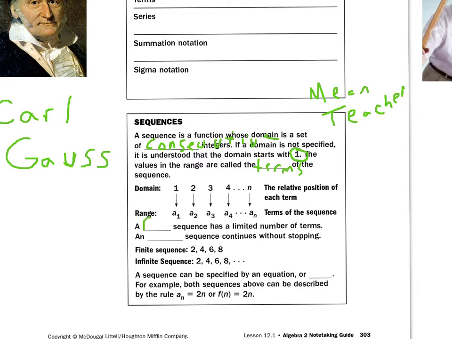A finite sequence has an end, like 2, 4, 6, 8. And an infinite one, as you might be able to guess, does not end. 2, 4, 6, 8, dot, dot, dot. On and on and on, forever and ever. A sequence can be specified by an equation or a rule. We'll show you some specific ones in a moment. For example, both sequences above can be described by the rule a sub n equals 2 times n, or f of n equals 2 times n.